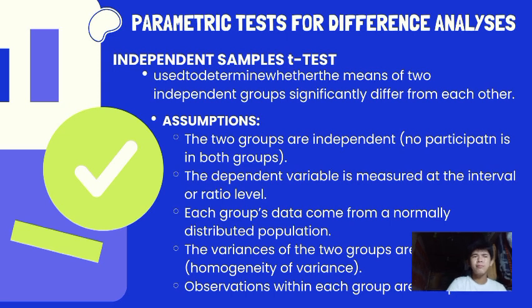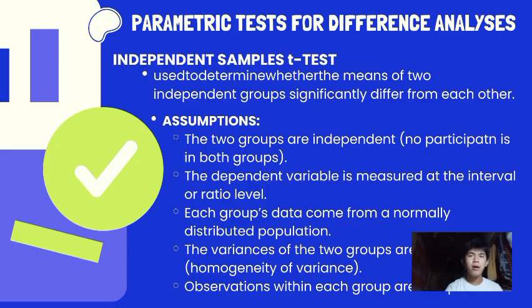The dependent variable is measured at the interval or ratio level, and each group's data come from a normally distributed population. The variances of the two groups are equal, homogeneity of variance, and observations within each group are independent.